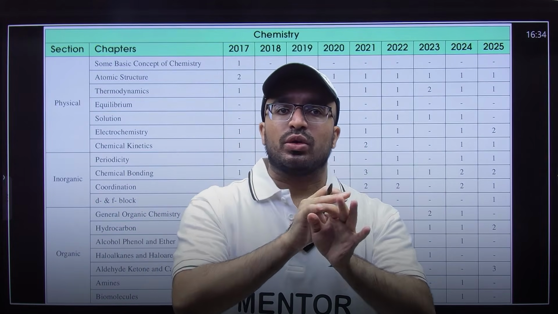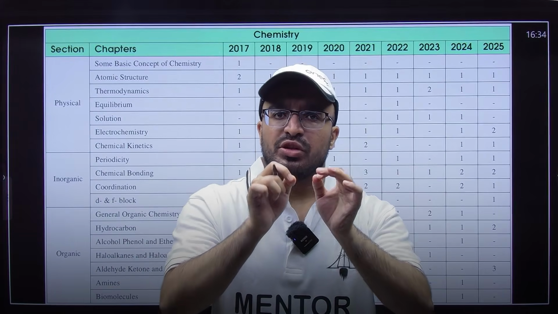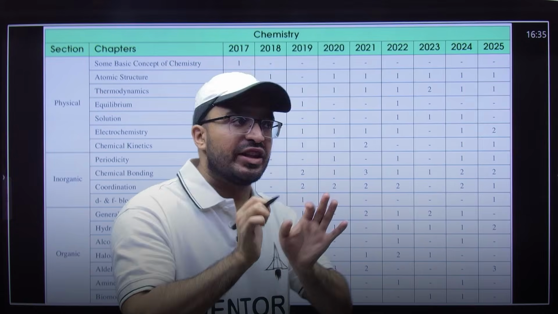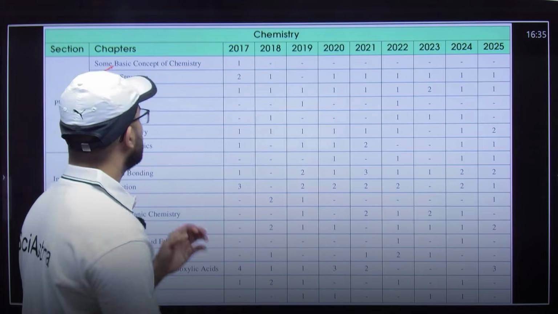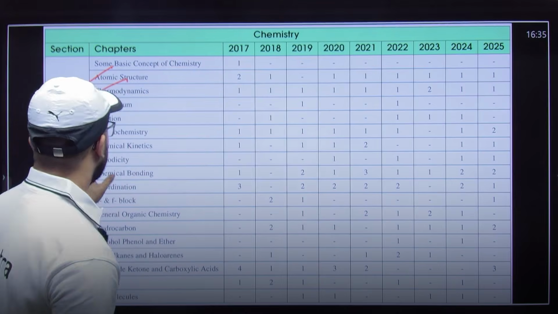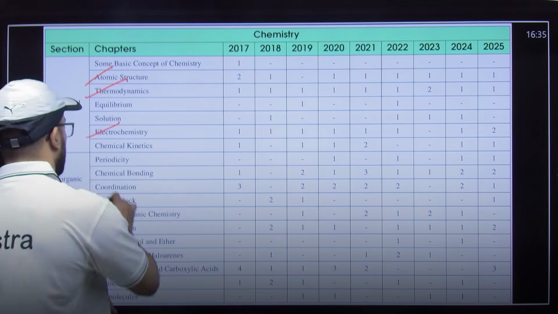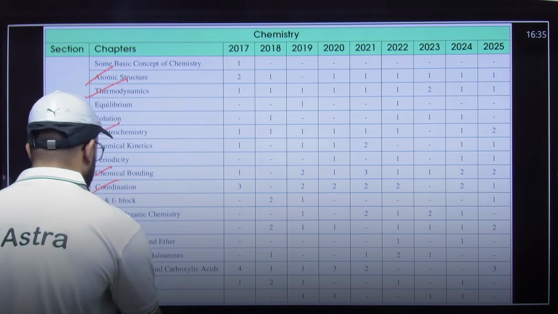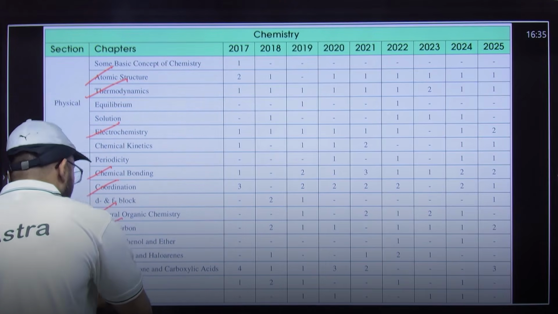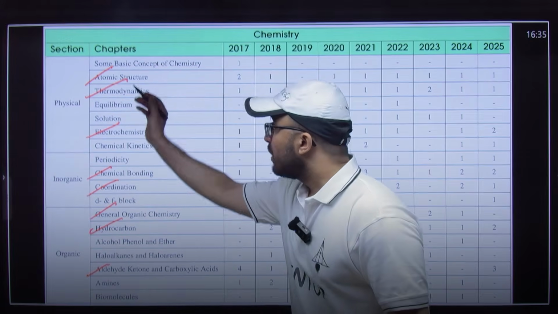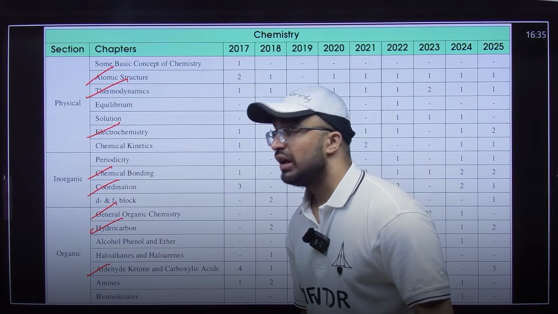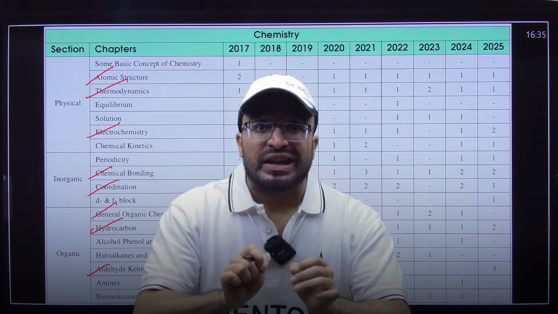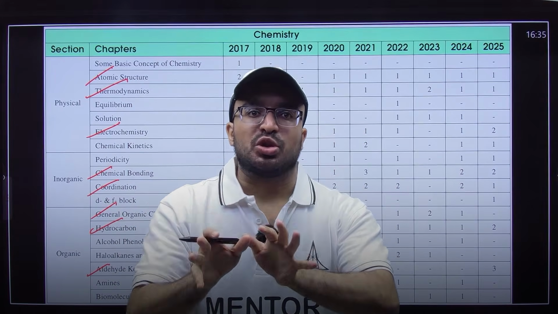So if you are a student who doesn't want to prepare for each and every chapter, I would suggest you at least prepare for these chapters which I am marking right now. Okay, so these are the chapters that you should definitely do. First one is atomic structure, second is thermodynamics, third is electrochemistry, fourth is chemical bonding, fifth is coordination, right? And then in organic chemistry, you have to see general organic chemistry, hydrocarbon and aldehyde ketone. So if you can see, 1, 2, 3, 4, 5, 6, 7, 8. I would suggest you prepare these 8 chapters perfectly so that you can at least do 8 to 9 questions in your IIT exam.